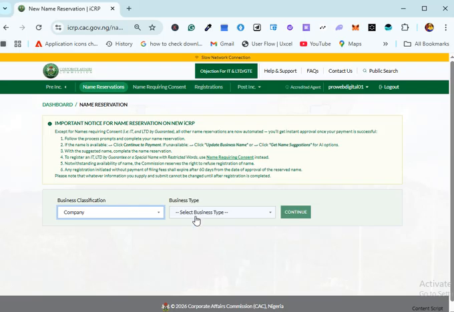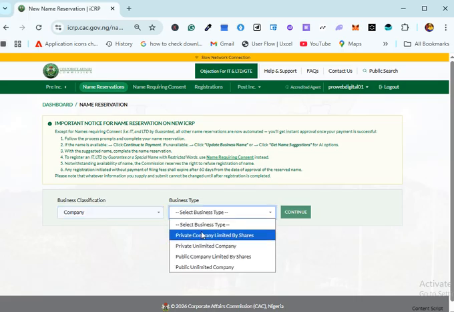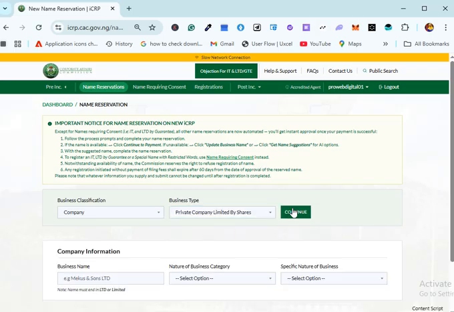And that also must end with LTD or limited. No matter whatever the name is, it must end with LTD or limited. Let's say Ade Olayemi company.